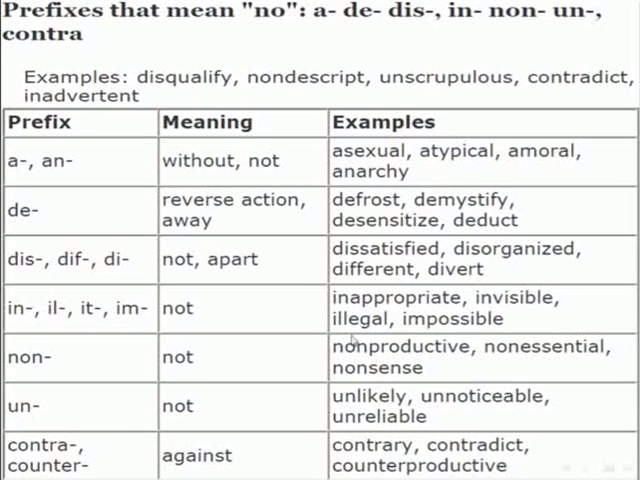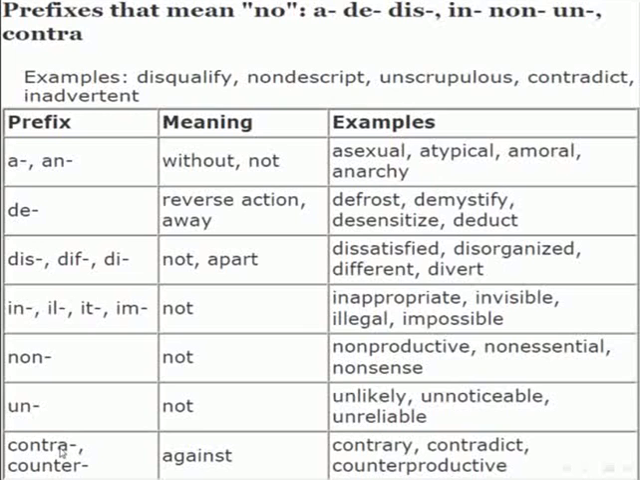Prefix non. Again, the meaning is not. Right? Examples for the use for this prefix: non-productive, non-essential, nonsense. Prefix with un. Again, the meaning is not. Examples for the use for this prefix: unlikely, unnoticeable, unreliable.